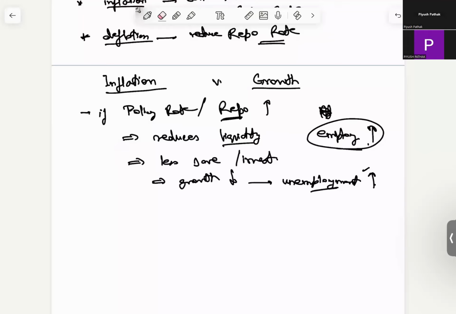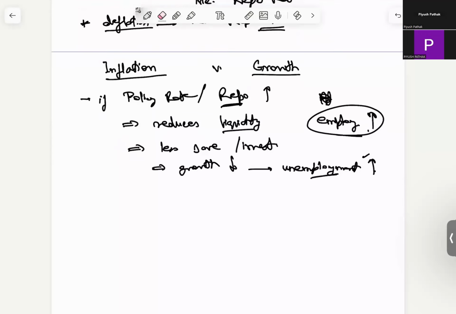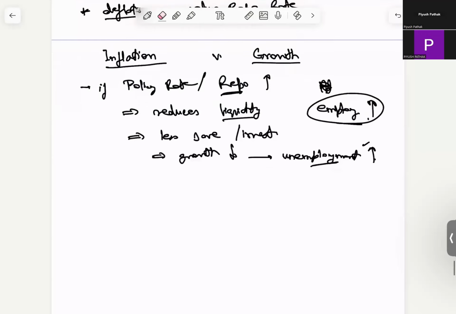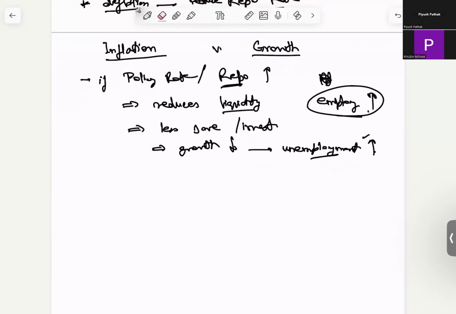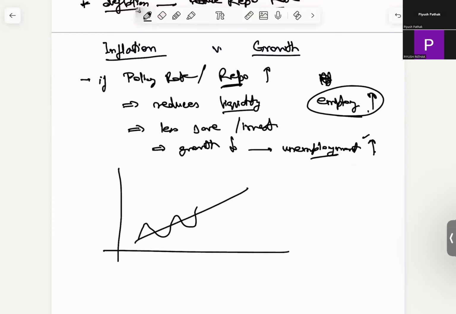So it is very important to have some overheating. Overheating is a situation when demand is far exceeding the supply, and it will always happen when you have growth. That's the graph of the economy. Some amount of these booms and busts are very important, but eventually the trajectory has to be like this.